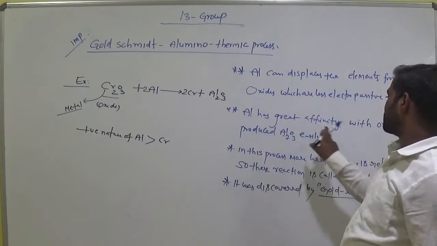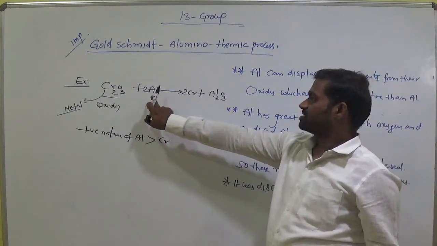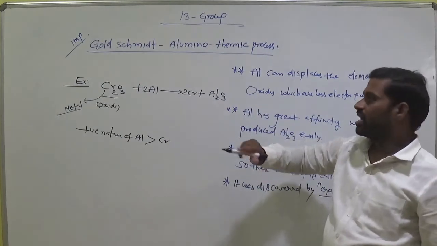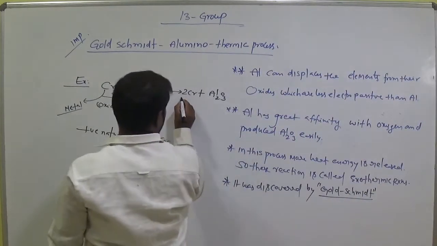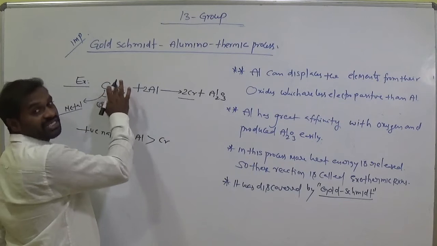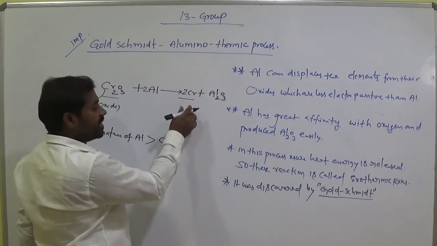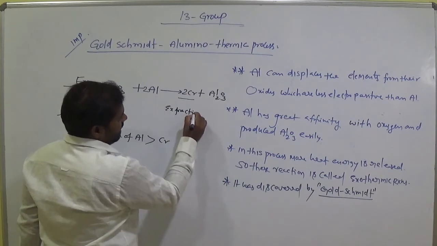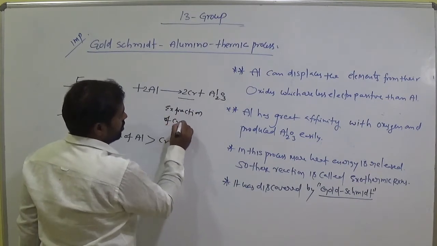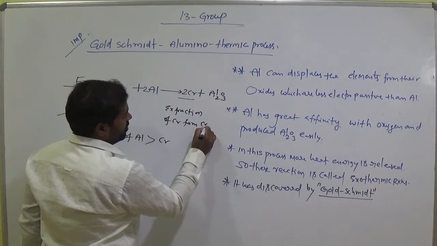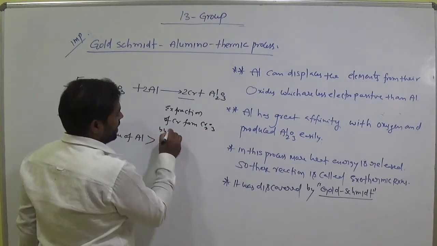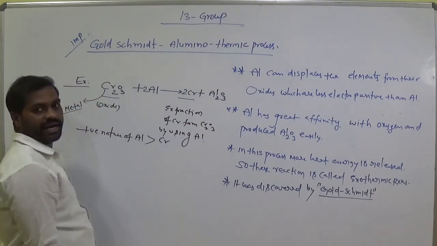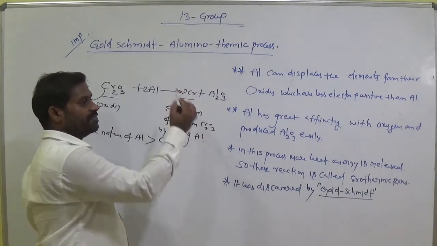Aluminium has greater affinity with oxygen. It easily interacts with oxygen and produces alumina. Here chromium metal is separated from chromium oxide. So this is extraction of chromium from chromium oxide by using aluminium. Am I right? Here our aim is to get chromium.